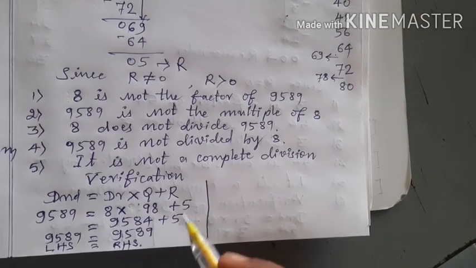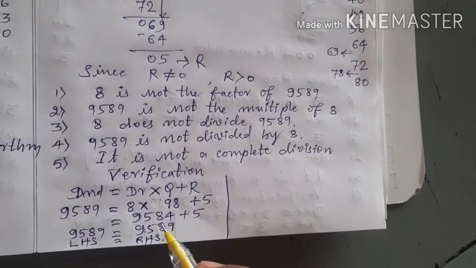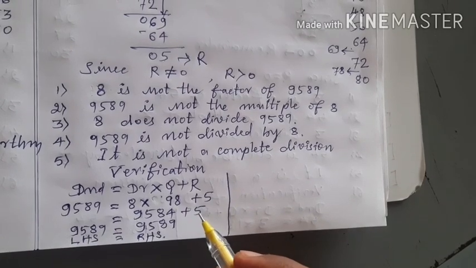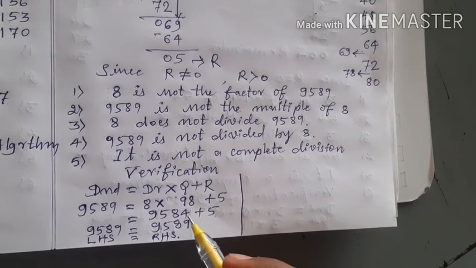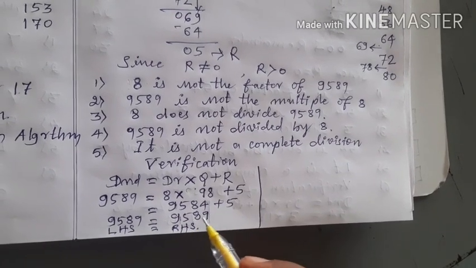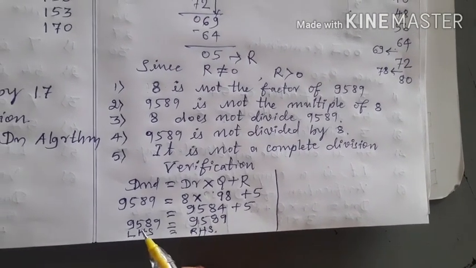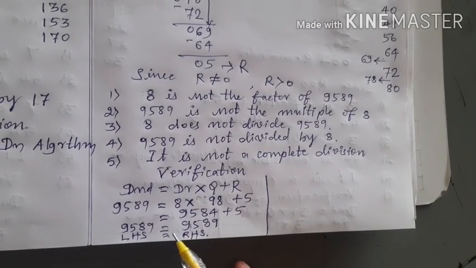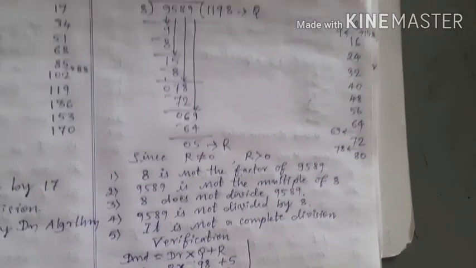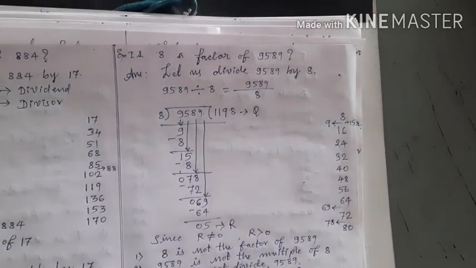Add the remainder to this product. How much is the remainder? The remainder is 5. This 5 is added to this product, then we will get 9589. So the left hand side is equal to the right hand side, hence the verification, and our division is correct, children.